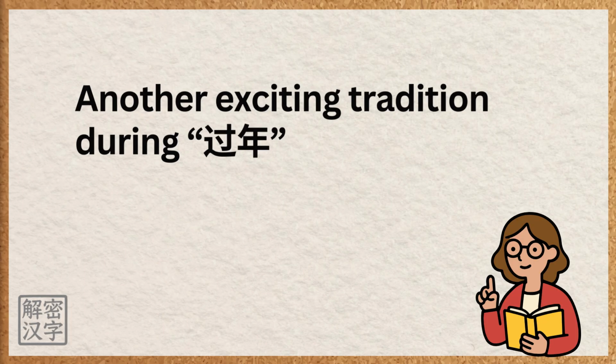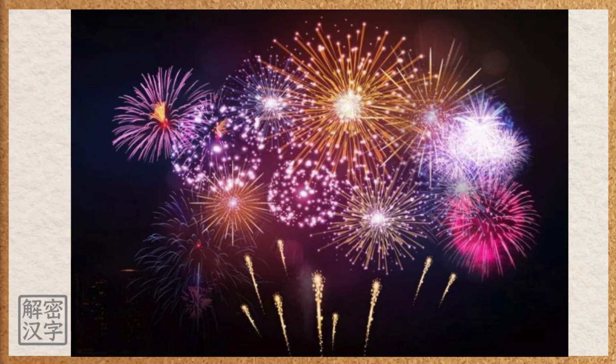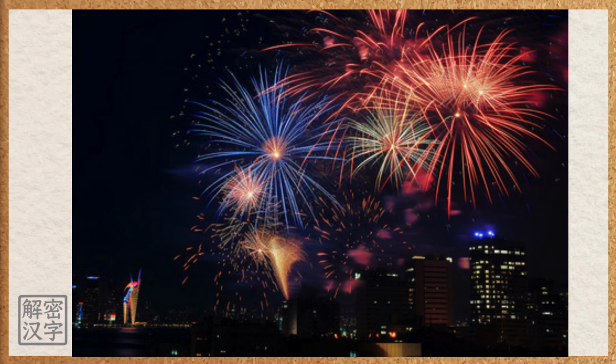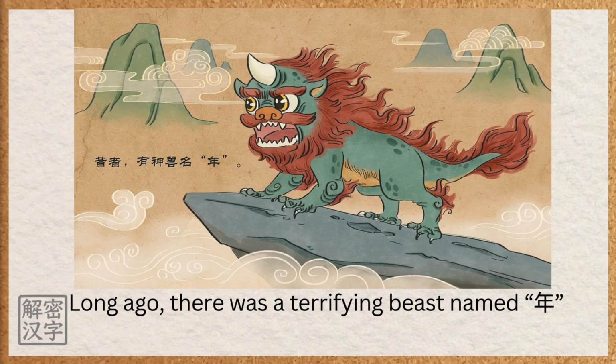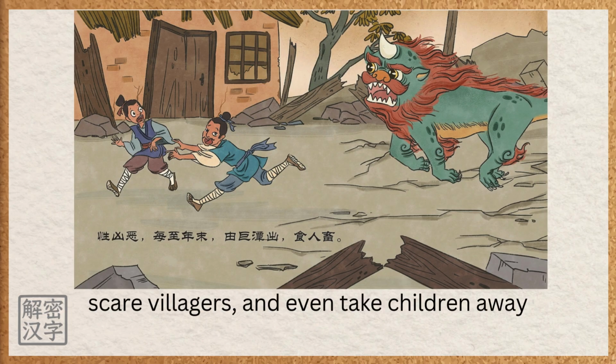Another exciting tradition during Guonian is setting off firecrackers and fireworks. That sound and light are a big part of the New Year atmosphere, and there's a famous legend behind it. Long ago, there was a terrifying beast named nián. Every year, on the very last day, it would come to the human world, scare villagers, and even take children away.